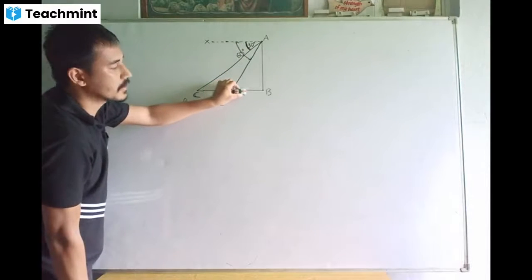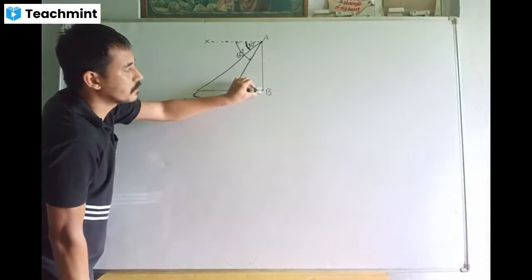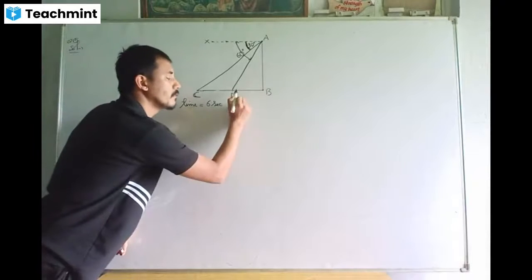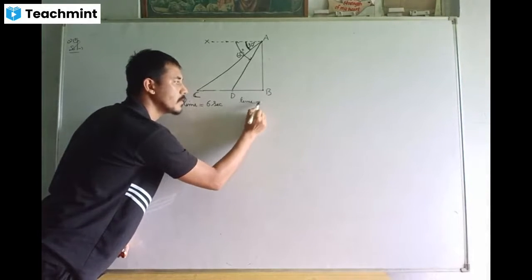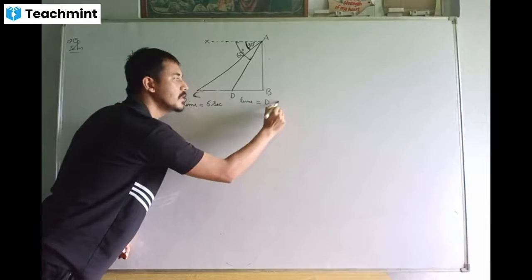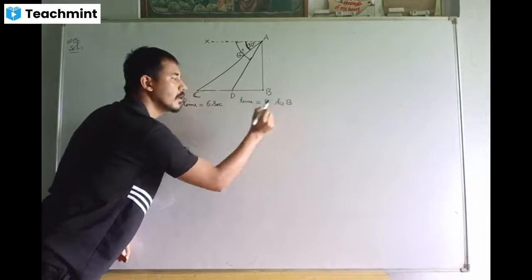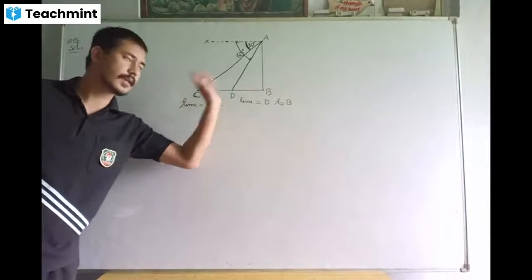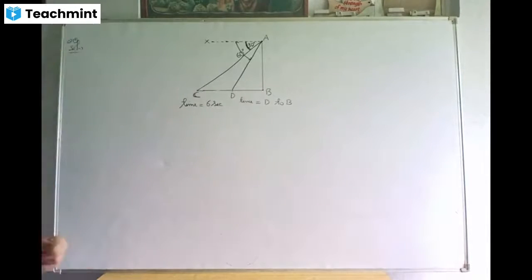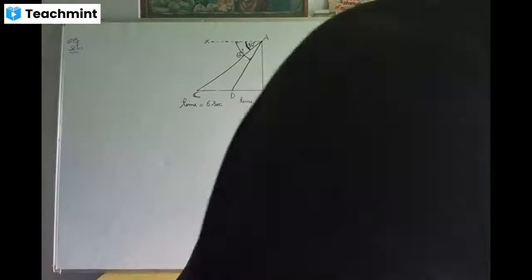The car still continues to go to the foot of the tower. So you have to find out the time taken by the car in going from D to the foot of the tower. It is what we require. Are you clear?